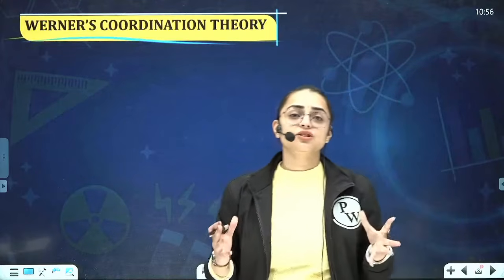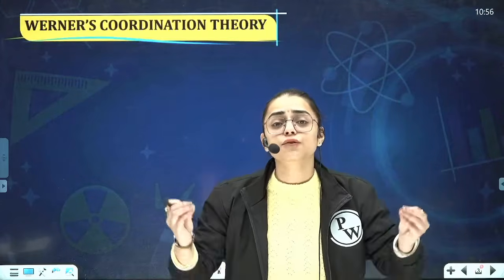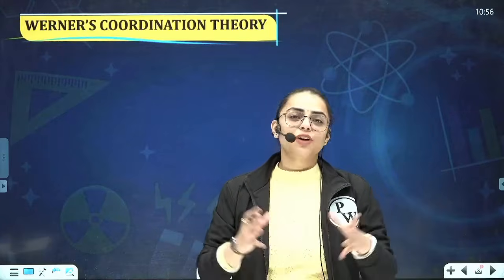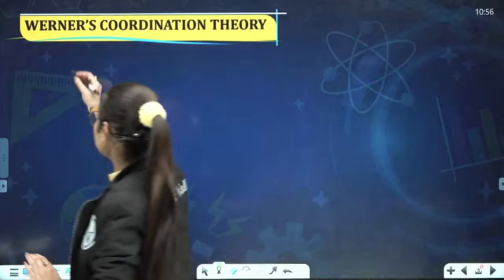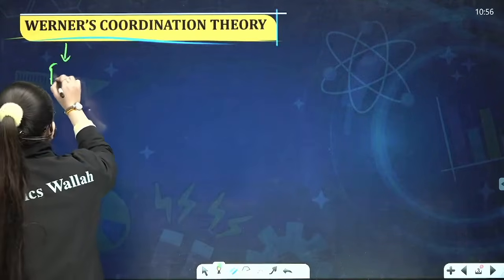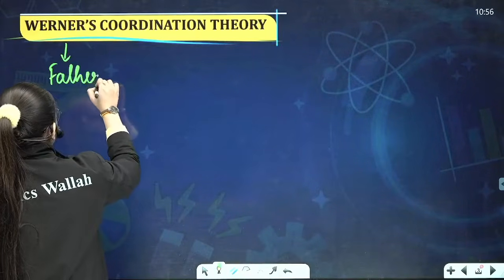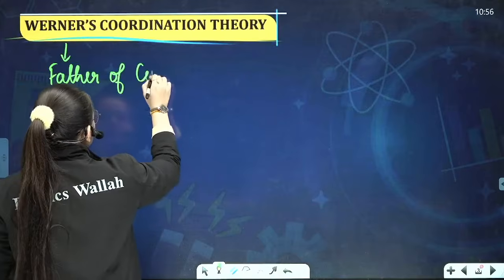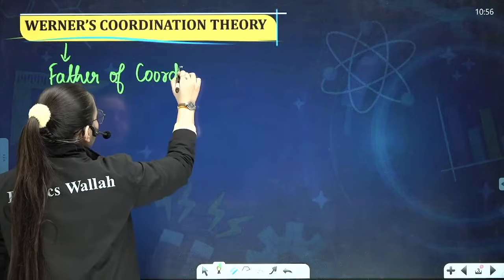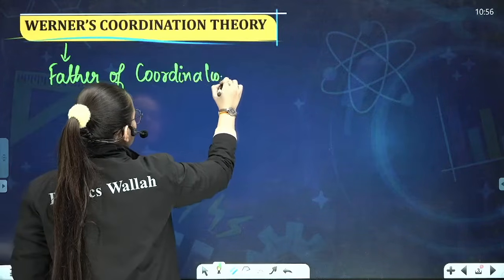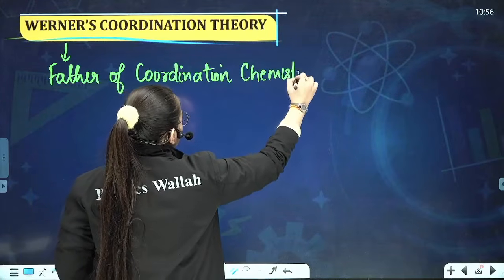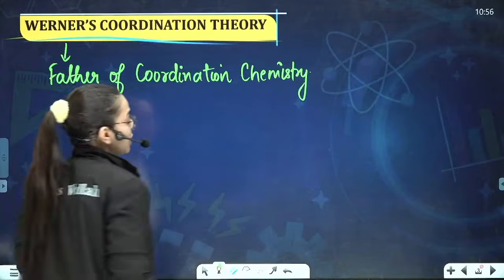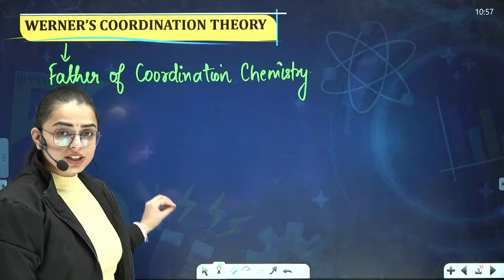Basically, if I ask you who was the father of coordination chemistry, the father of coordination chemistry is the scientist Werner, right? Now students, what did Werner tell in his coordination theory?